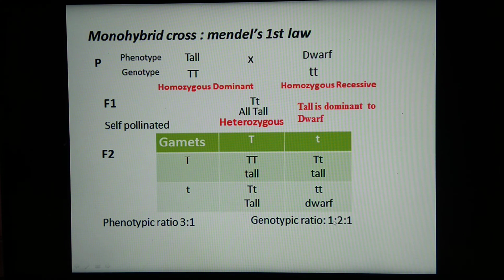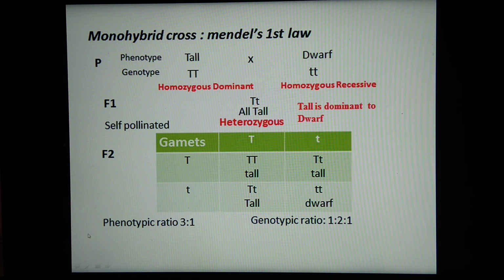So this 2, and only one is pure dwarf. So this is 1. So we can say that genotypic ratio is 1:2:1. So what is phenotype? Phenotype means the external appearance of the plant. And what is genotype? Genotype means the gene pair responsible for the external appearance of the plant.